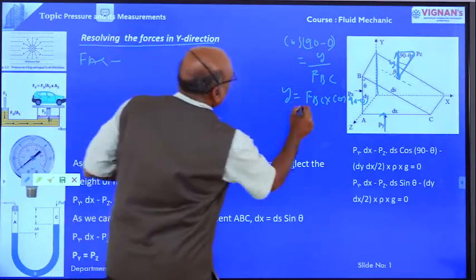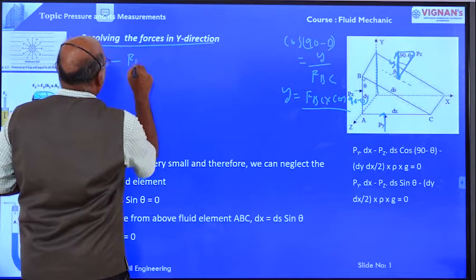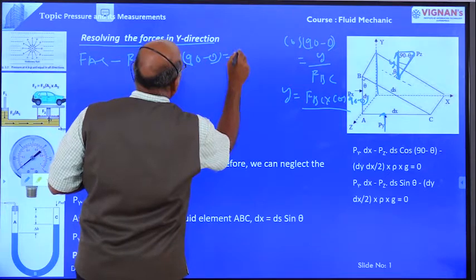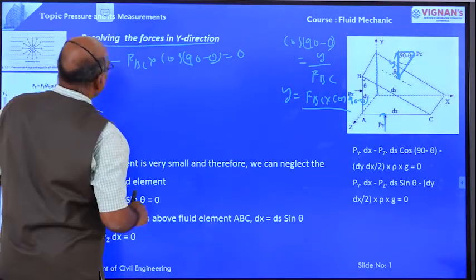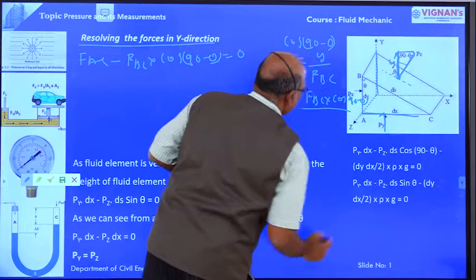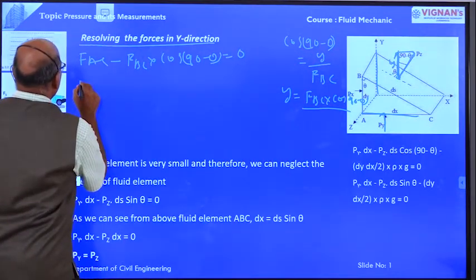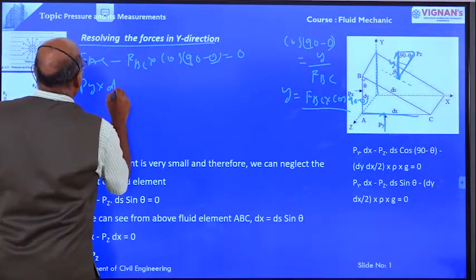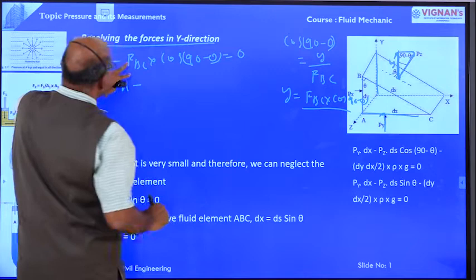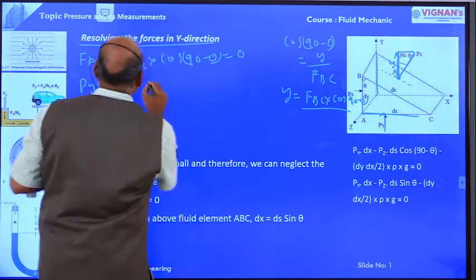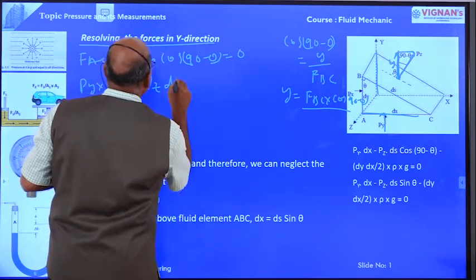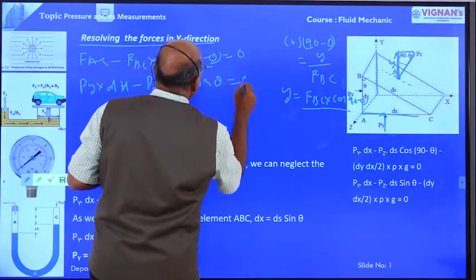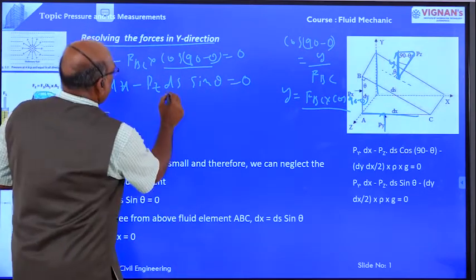Minus force FBC into cos 90 minus theta equal to 0. Now force on AC, that we have already determined, that is equal to Py into dx, minus force on BC, that we have also determined, that is equal to Pz into ds cos 90 minus theta, equal to sin theta, is equal to 0, right?